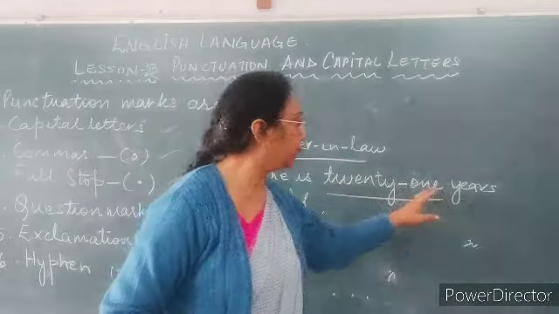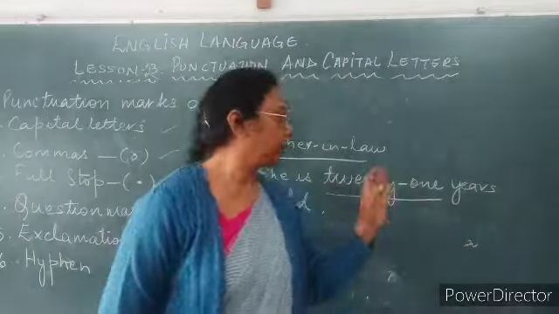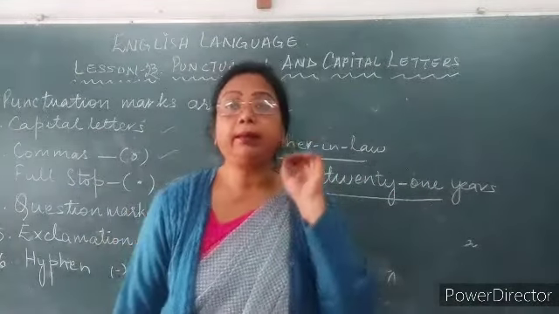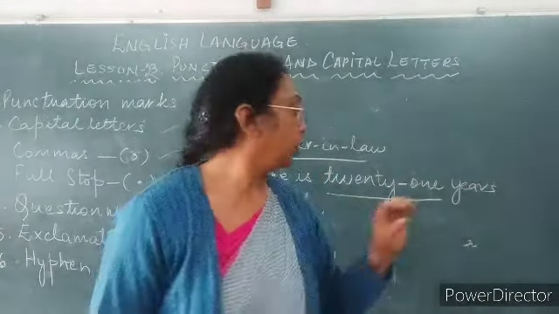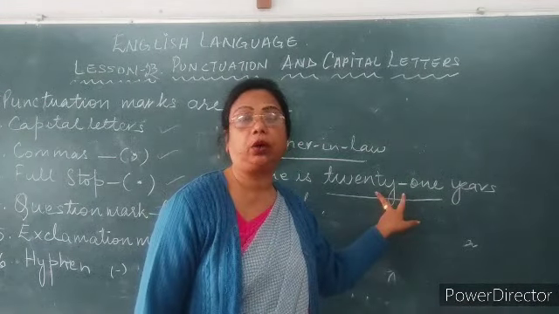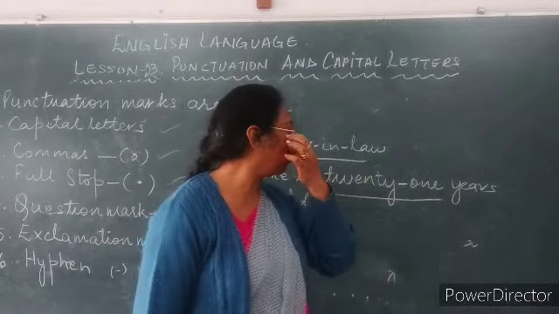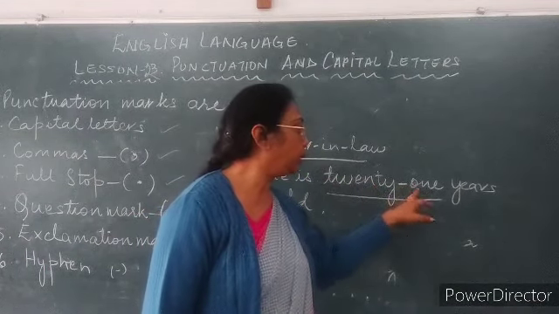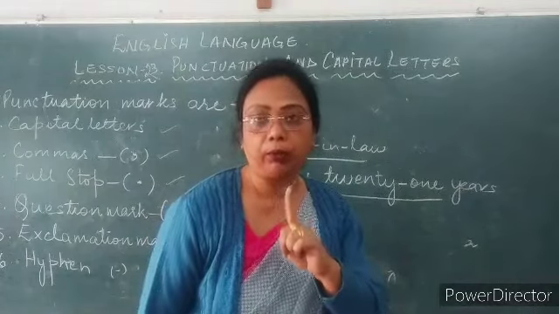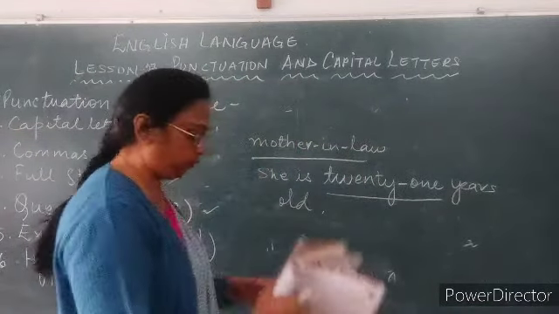If I write it separately, it is two words, and every word has a different meaning. To make it one word, to show the reader, we use this punctuation mark, the hyphen.